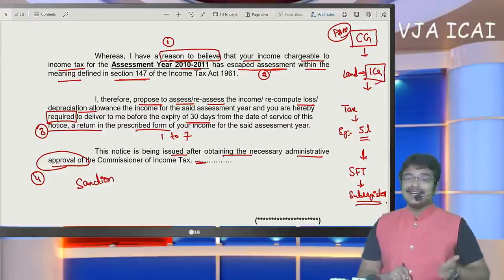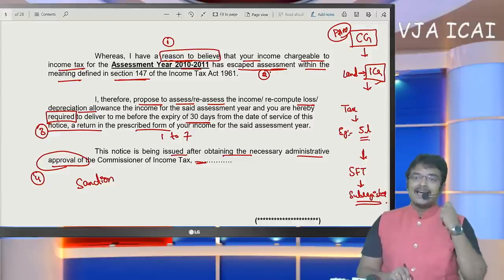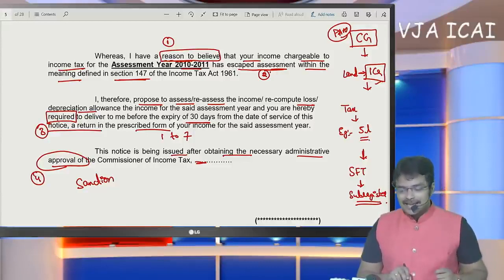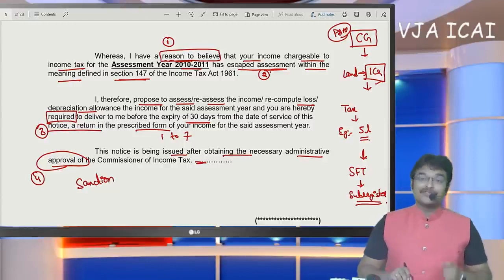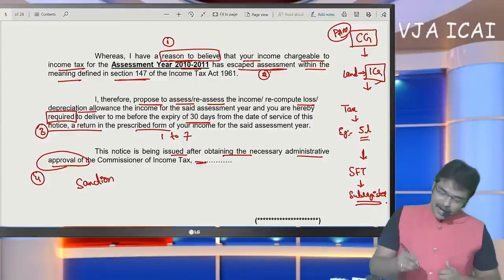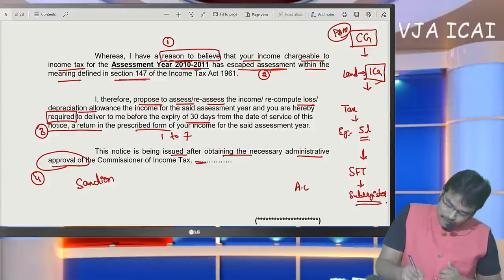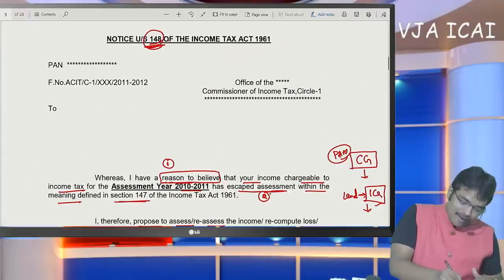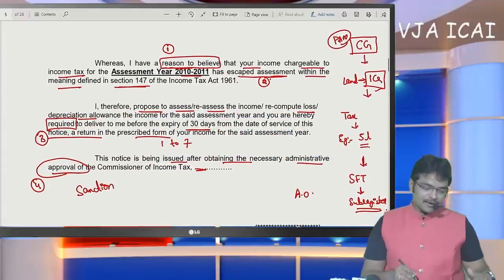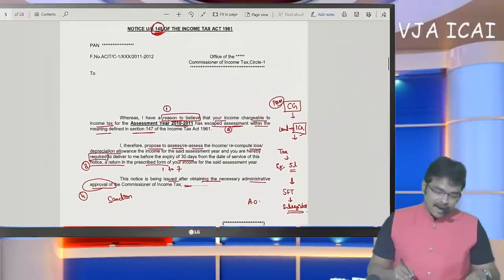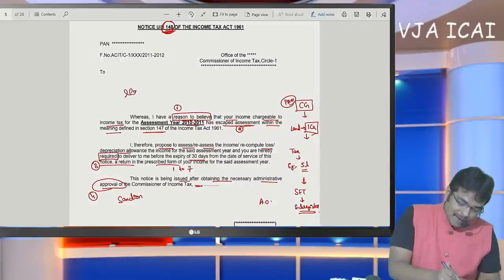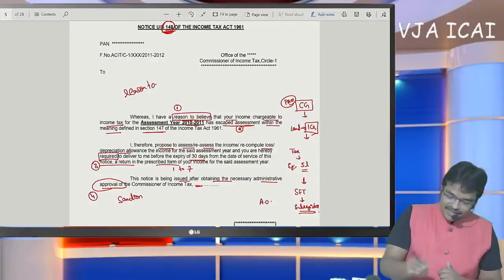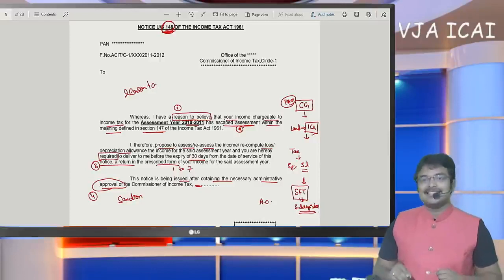This is not an agricultural land also. This is a normal vacant land sold by the SSE where capital gain has arisen, but the SSE has not disclosed it in the return of income. Now, if the scrutiny time limit expires, the AO can issue notice under this section 148. But the assessing officer should have reason to believe. Whether this SFT can be considered as reason to believe?